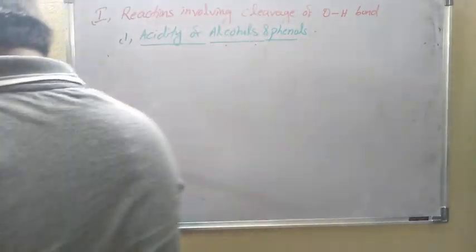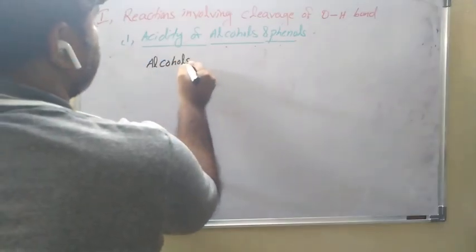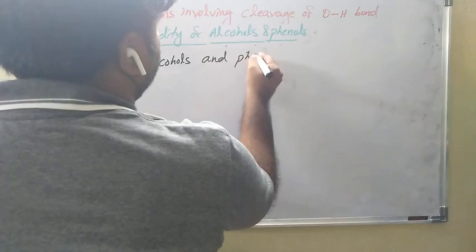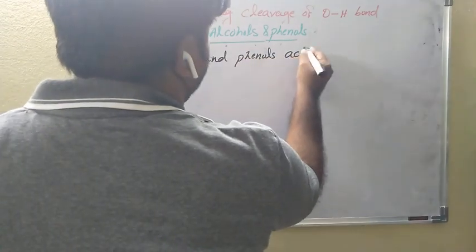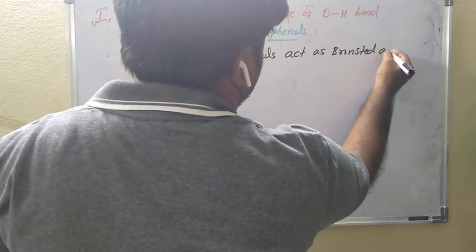Alcohols and phenols act as Bronsted acids.